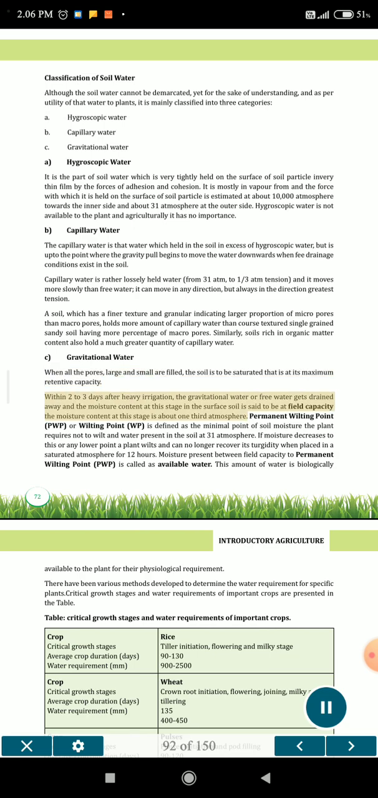Within 2 to 3 days after heavy irrigation, the gravitational water or free water gets drained away, and the moisture content at this stage in the surface soil is said to be at field capacity. The moisture content at this stage is about 1/3 atmosphere.